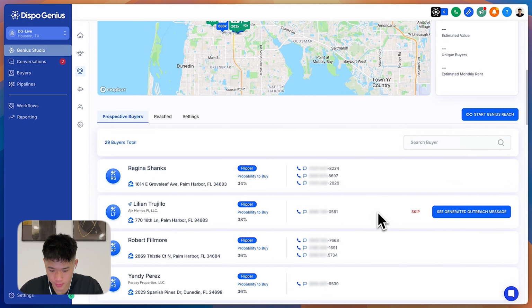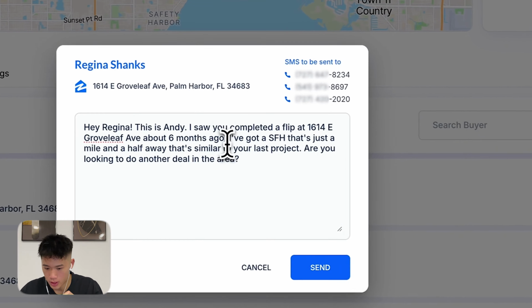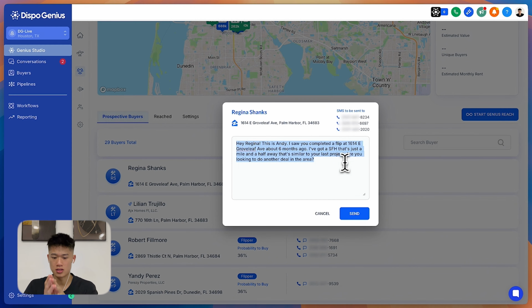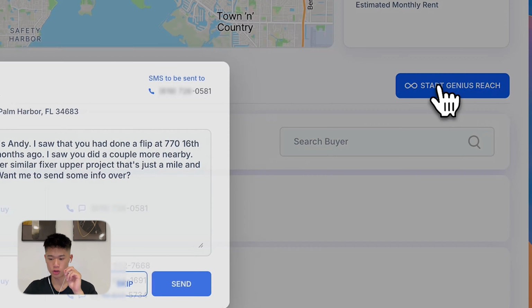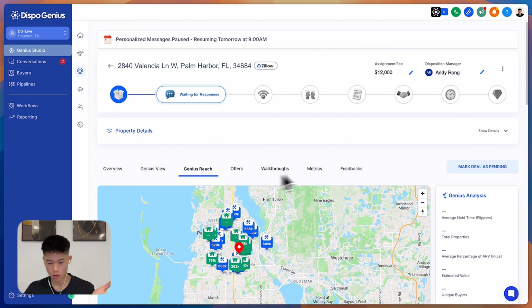Now that Dispo Genius has pulled out some results here from Genius Mode, here all wireless numbers are most likely to be that buyer. If I click here, see generated outreach message, as you can see, it has generated a personalized outreach message. I can just click to send to this completely new buyer that is not on my list. And these assessments are super personalized. It's based on their purchase history. It's based on our deal. It's based on their deal. We're gonna make sure we find the most likely buyers for your deal and give you a message. You can just click to send. And again, this goes out straight from your CRM. You do not have to export data, import data, clean data. We do all that in-house, and we completely did it all here, and that goes out all via the CRM.